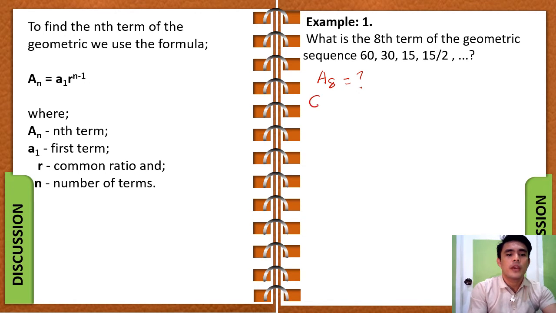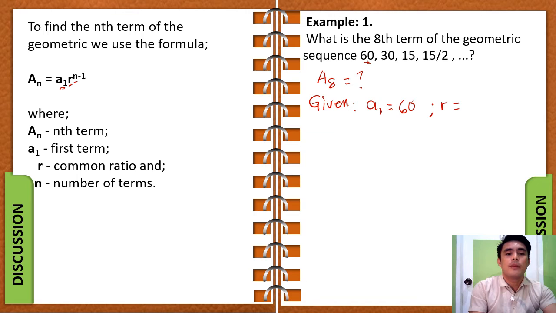Now we identify the given of this problem. To identify the given, we're going to go back to the formula, a sub n equals a sub 1 times r to the exponent of n minus 1, because we're going to need our a sub 1, our r, and our n in order for this formula to work. First we identify the a sub 1. What is our a sub 1? It is the first term of this geometric sequence, which is 60. Therefore, our a sub 1 is 60.